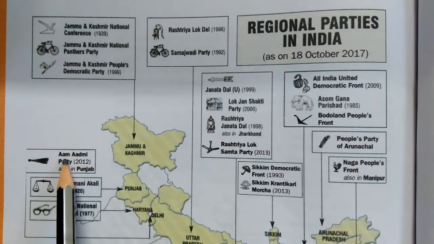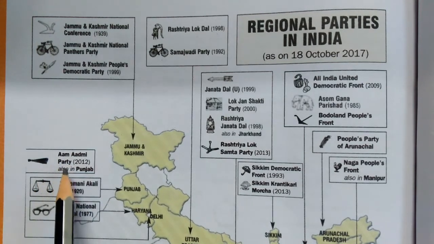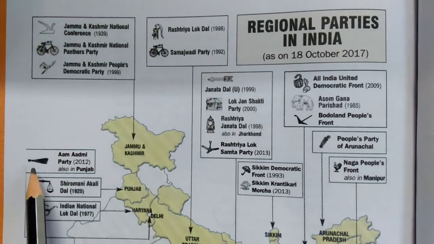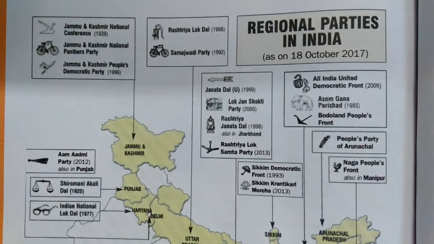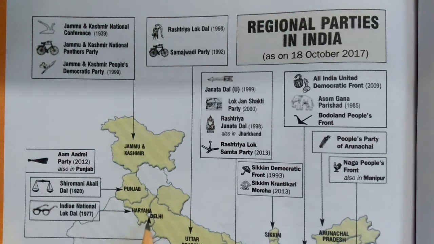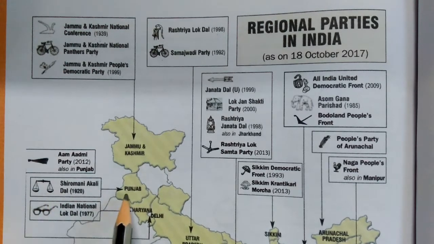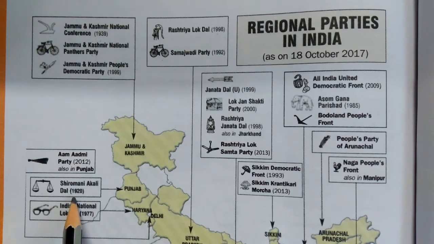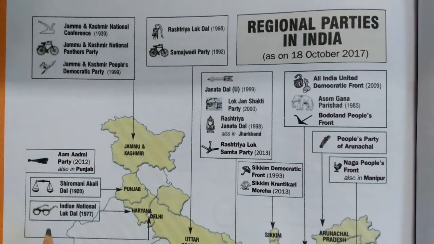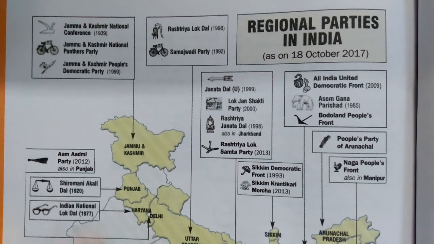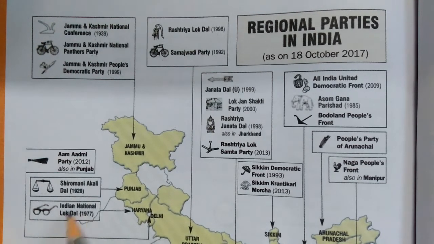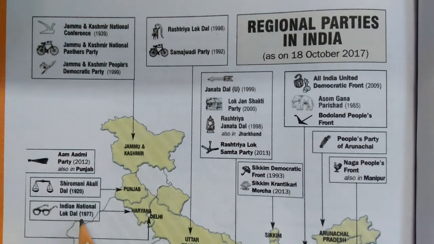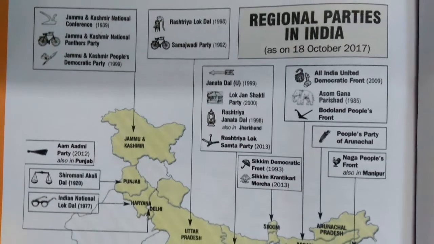Here Aam Aadmi Party is there, established in 2012, and this is the sign. This party is in Delhi. Then in Punjab, Shiromani Akali Dal is there, established in 1920, the sign is a scale. Then in Haryana, Indian National Lok Dal is there, established in 1977, and the sign is spectacles.